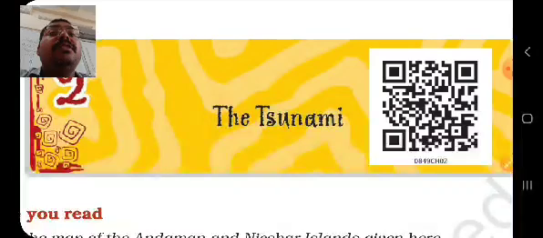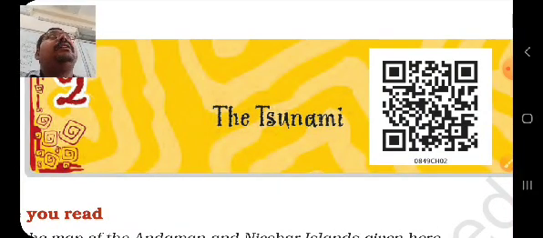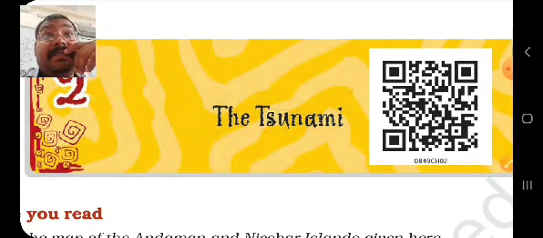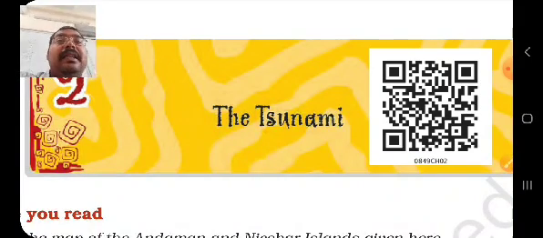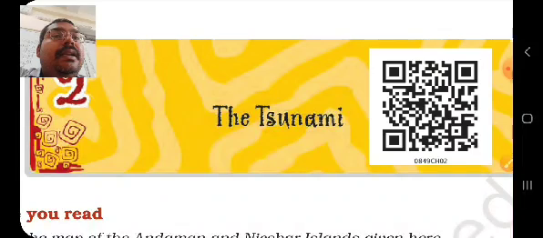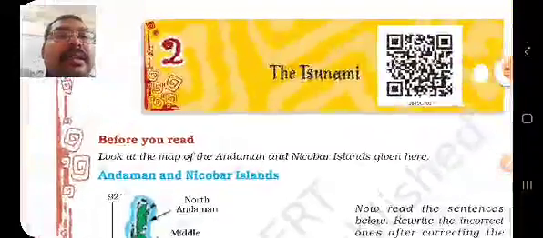If a room is 3 meters, then 10 meters is compared to a 3 or 4 story building, and 20 meters goes up to the height of a 10 story building. So this much is the height of the sea waves when they come. So these are the tsunami, and you might have learnt about them, and let us find out what is there in this chapter.